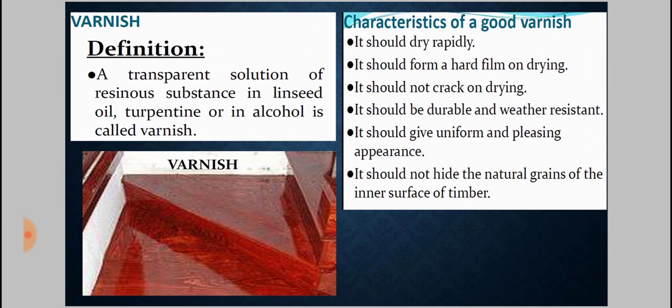As I said, it should be durable so that it can resist all the weathering agencies. Next one is it should give a uniform and pleasing appearance. So obviously you can see here it provides a finishing surface to the wooden blocks and also glazing. The structure now looks good, meaning the aesthetic aspect is developed by applying varnish. Next one, it should not hide the natural grains of the inner surface of the timber. That means wooden surfaces have some types of layers, or you can say grains, so that should not be hidden, to enhance the natural beauty of the wooden structure.